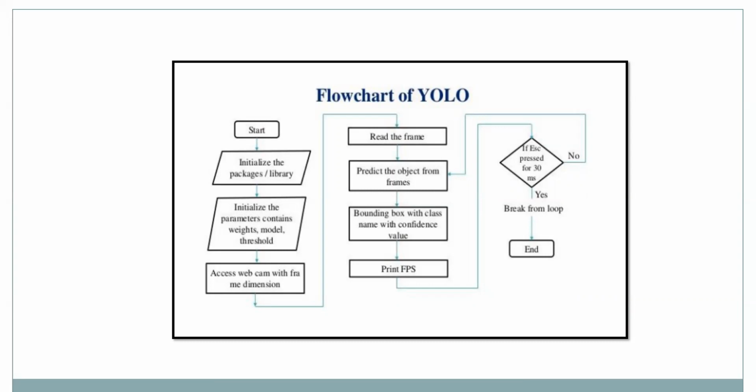We print the FPS and we press the escape button for 30 seconds. If it is pressed for 30 seconds, it doesn't get into any other loop. For every other loop, a new image is captured. It is the live streaming of images, and whatever is present in front of the screen gets repeated for every 30 seconds. So if you press escape for 30 seconds, the loop breaks. If not, the loop doesn't break.